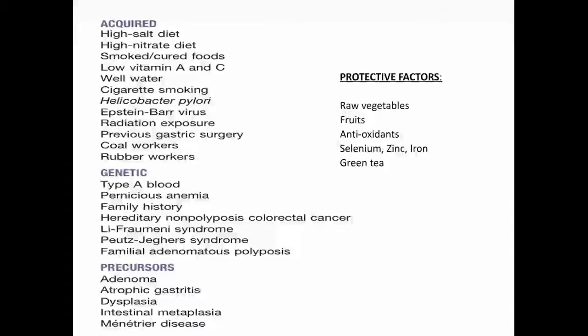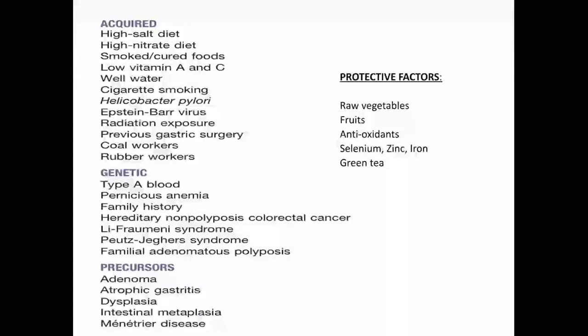Type A blood group also has an increased predisposition along with pernicious anemia. And family history: you have specific genetic syndromes like HNPCC, Li-Fraumeni syndrome, FAP, AFAP. Then you have Peutz-Jeghers syndrome. All these syndromes are associated.